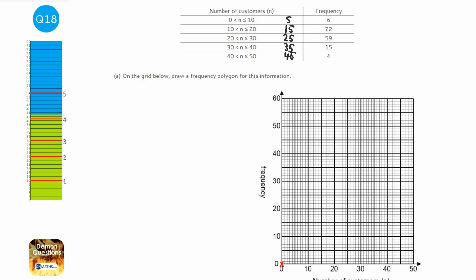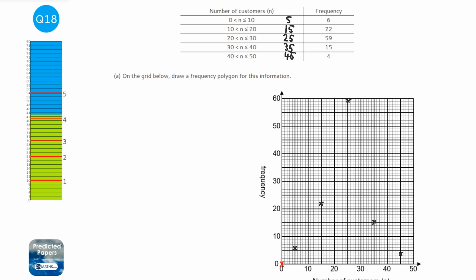So the first one's going to be at 5 and it's going to be 6 high. It's going to be like that. Next one's 15, 22. So 22 would be about there. 25, 59. So 59 would be right up here. 35, 15. A little bit lower than that, but that's fine. 45, 4.